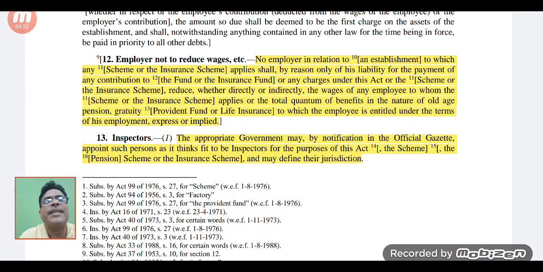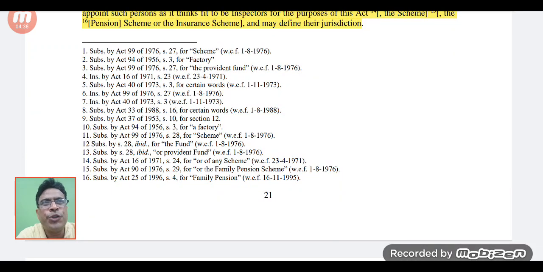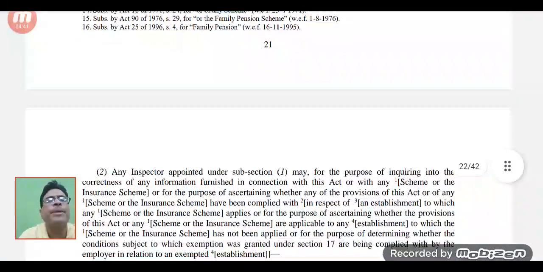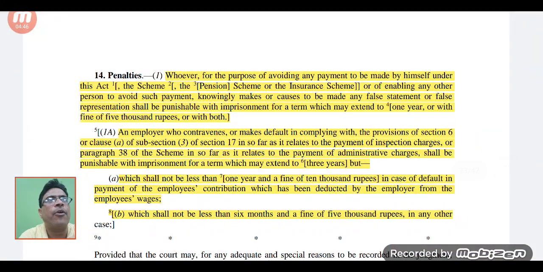Then section 13 describes inspectors. You can go through this section also, because in previous acts we have studied the position of inspectors along with their powers, and this position and power remain the same even in the PF Act. Then section 14 talks about all the different kinds of penalties, that is, if any contravention is made by the employer, what ranges of penalties are imposed by the law. This has been given under section 14.